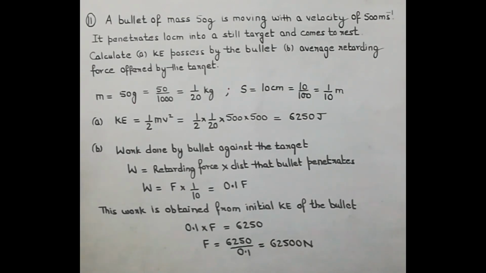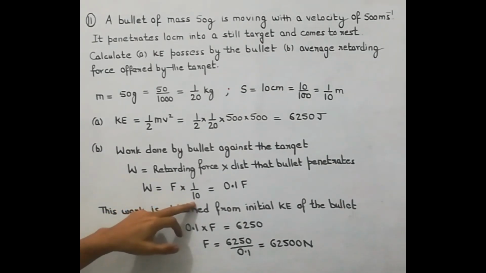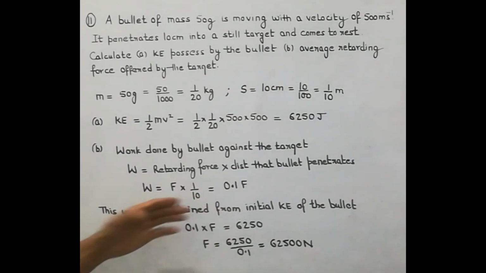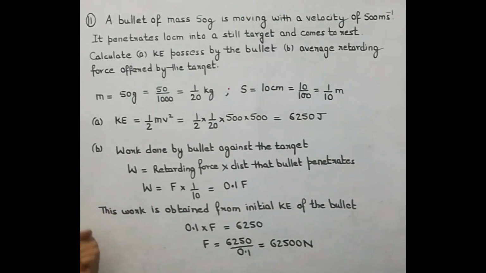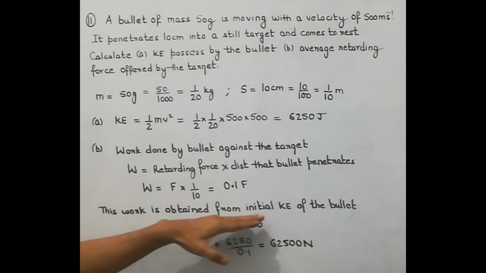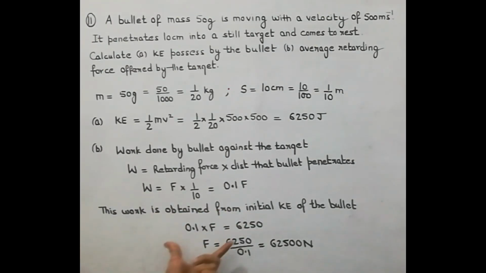Here, first of all, we calculated the kinetic energy of the bullet. Then the work done by the bullet will be calculated, retarding force into distance. Retarding force is F, distance is 1 upon 10. So now from where the bullet will get the energy to do this work? So this work is obtained from initial kinetic energy of the bullet. So we have equated work done is equal to kinetic energy of the bullet. So you can pause and note down this.